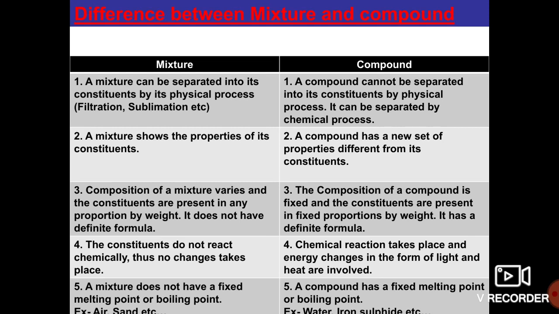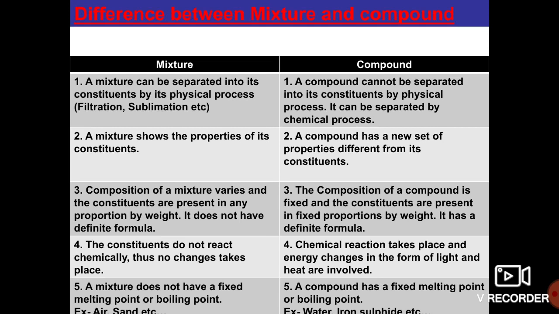Okay, and if you come to the compound, the first difference is that a compound cannot be separated into its constituents by a physical process, but it can be separated by a chemical process. Whatever elements are present in the compound cannot be separated by the physical process, but by the chemical process they can be separated. The second difference between mixture and compound is that a mixture shows the properties of its constituents.